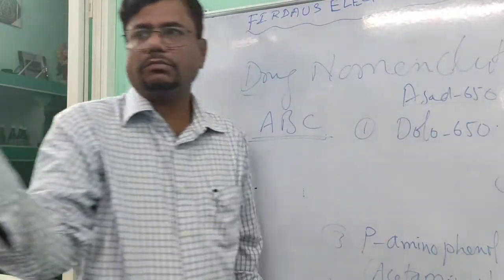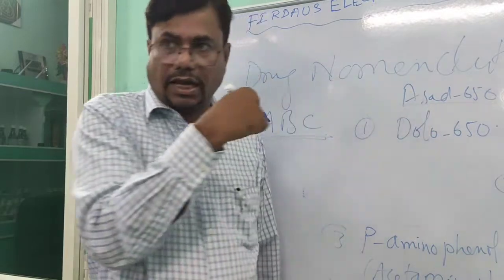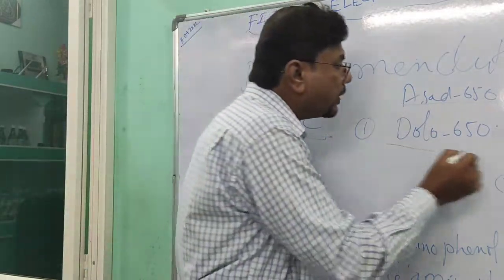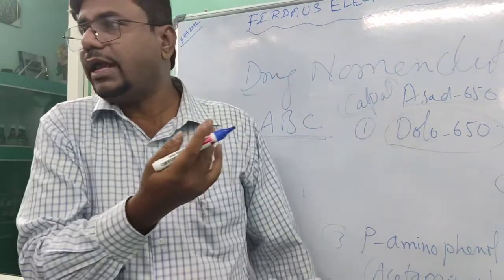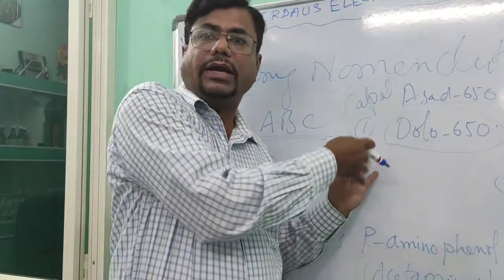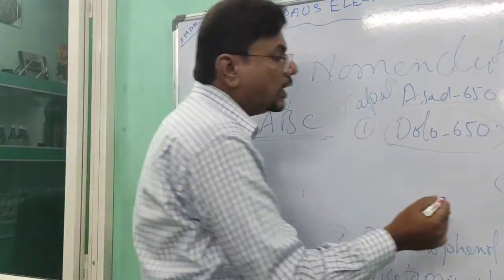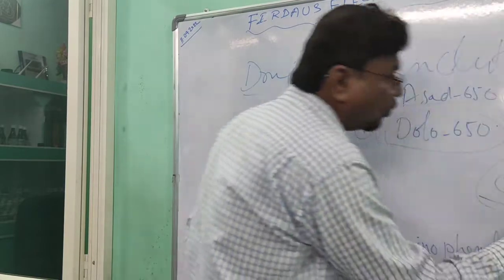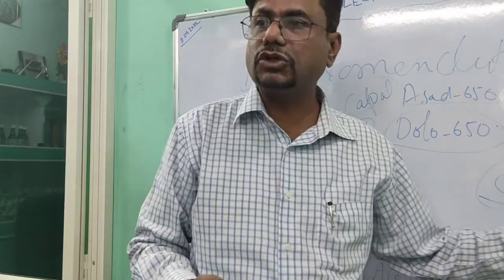I can give anything because it is my own company. Whatever thing I use, I give my own name. It is a proprietary name, a brand name. But in that name, the active ingredient I have used is paracetamol.